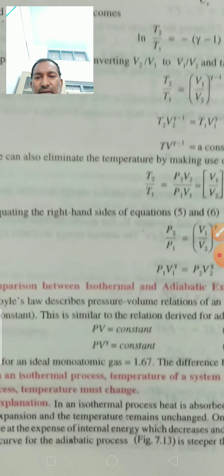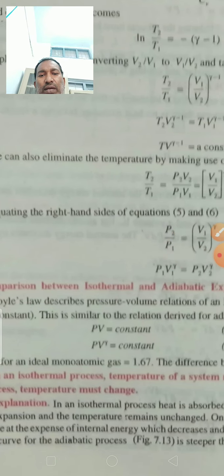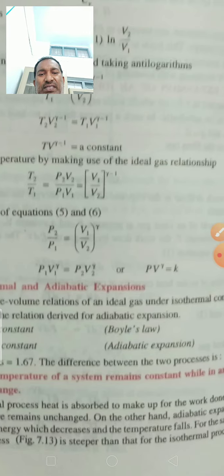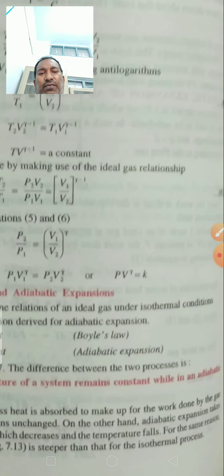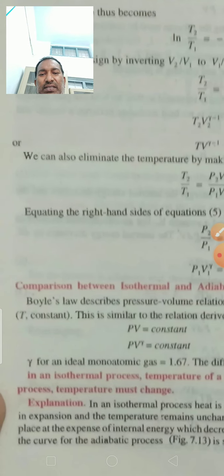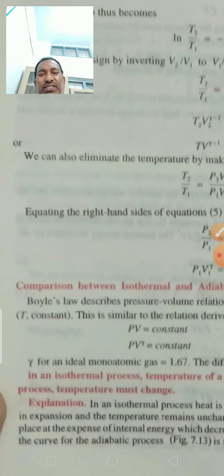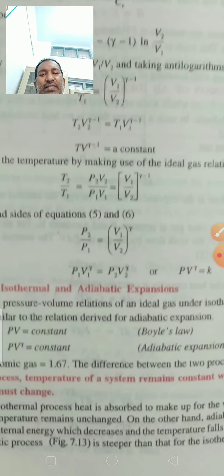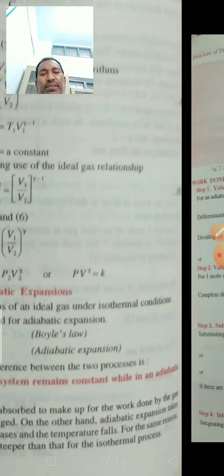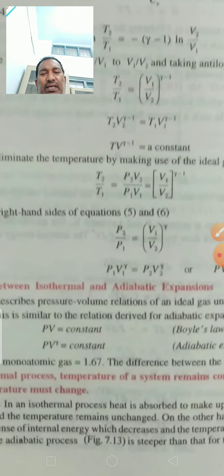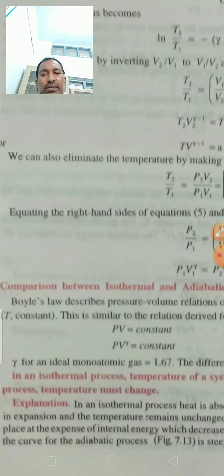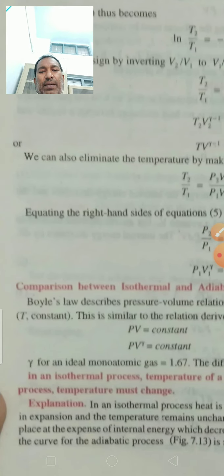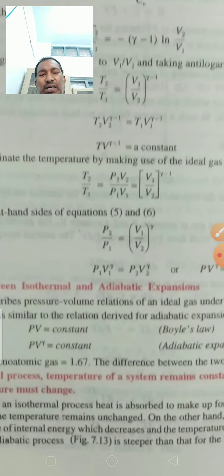The difference between the two processes: in an isothermal process the temperature of the system remains constant, while in the adiabatic process the temperature must change. In an isothermal process, heat is absorbed to make up for the work done by the gas in expansion, and the temperature remains unchanged.